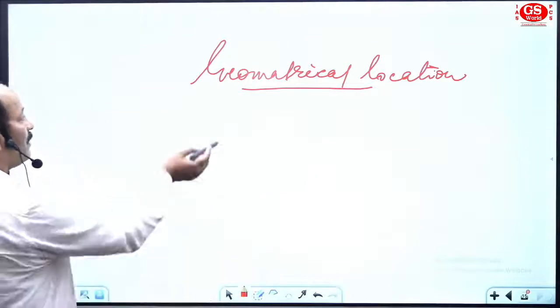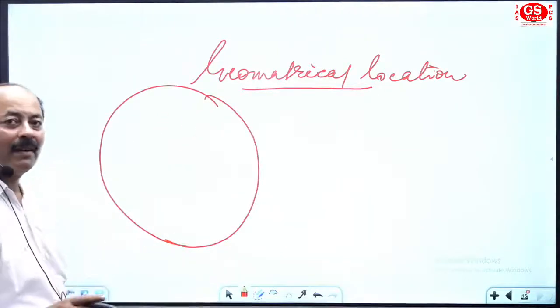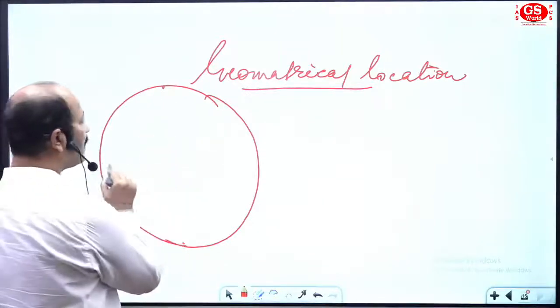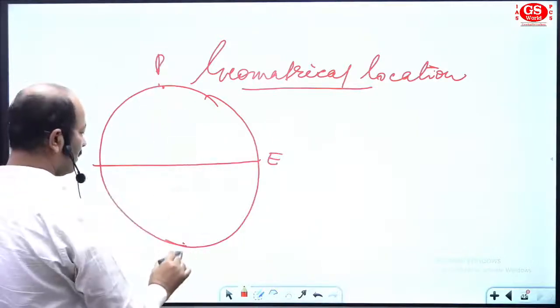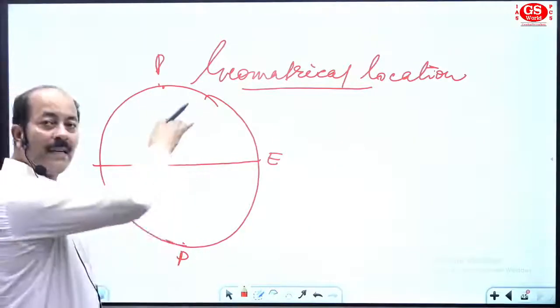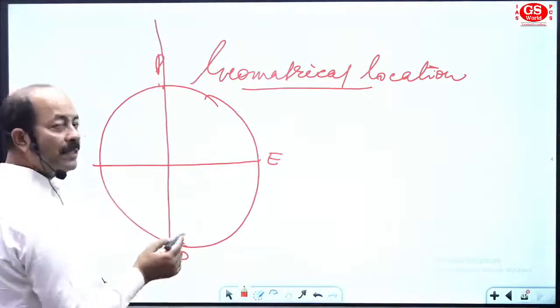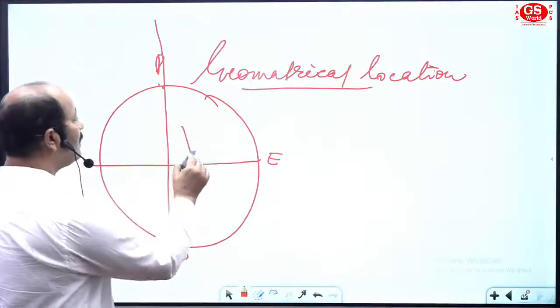See, you have this globe. If you see this globe, you can find the location of the equator and pole area. It is the northern hemisphere, southern hemisphere. If you draw the line of longitude, it will be eastern hemisphere and western hemisphere. India is located here.